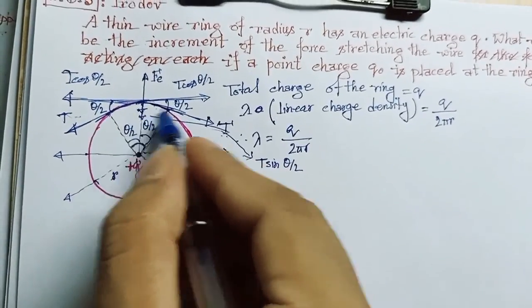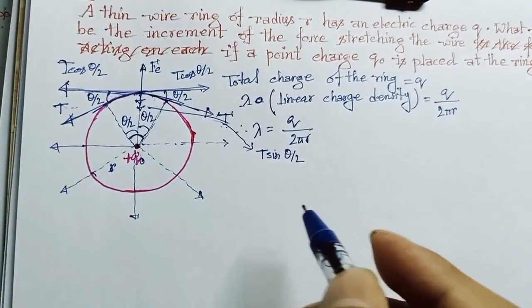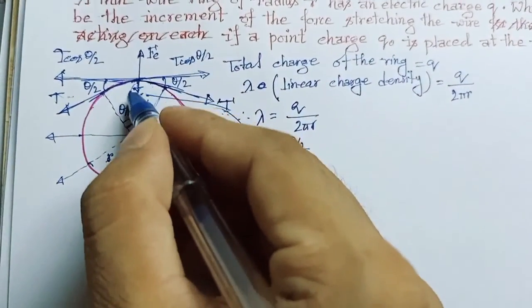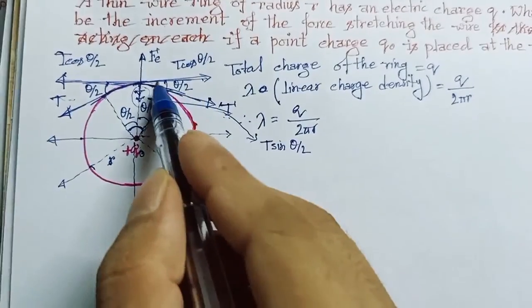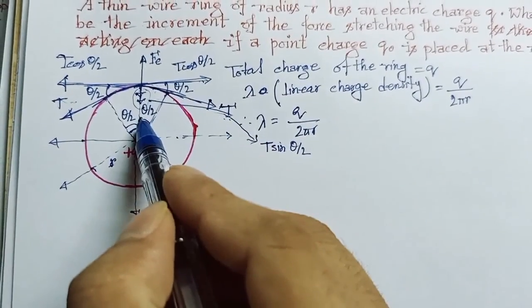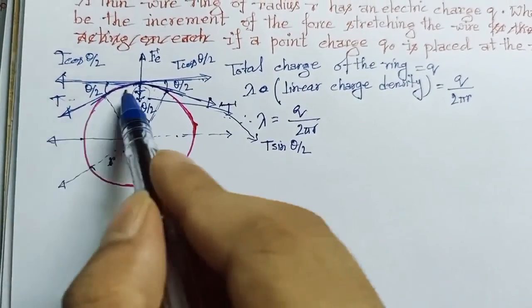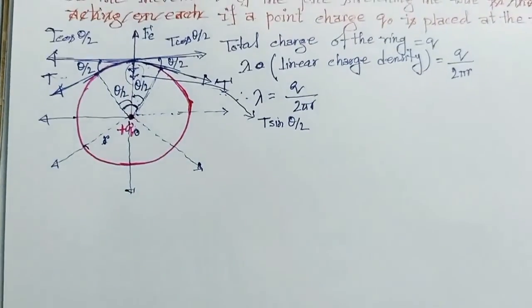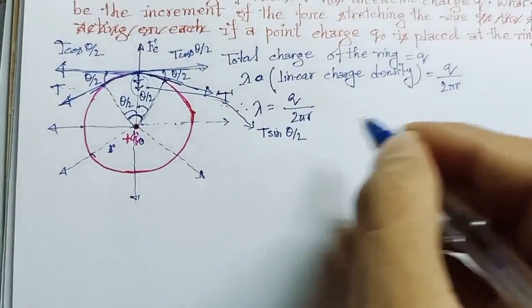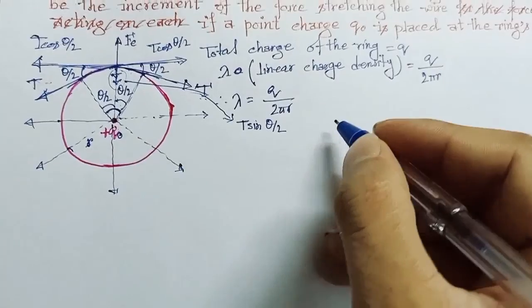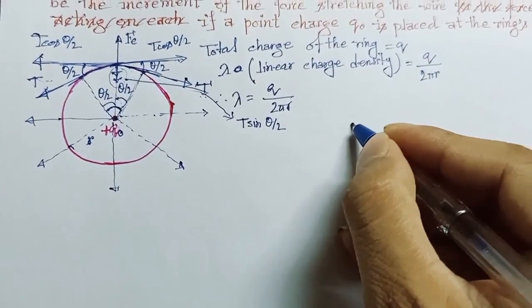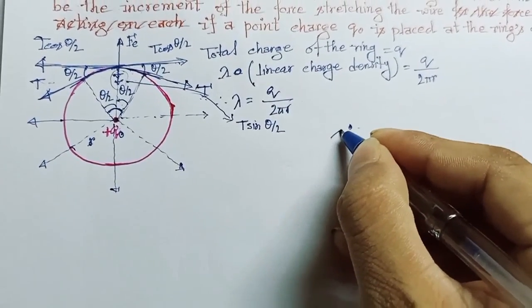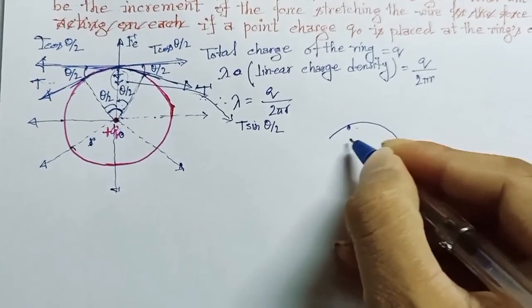So the magnitude of this force is equal to T sin(theta/2), and as there are two times, one-sided tension is one time, and the other sided tension is another time. So if we draw a perfect FBD, then we can see there is a force. Let this be the arc element.